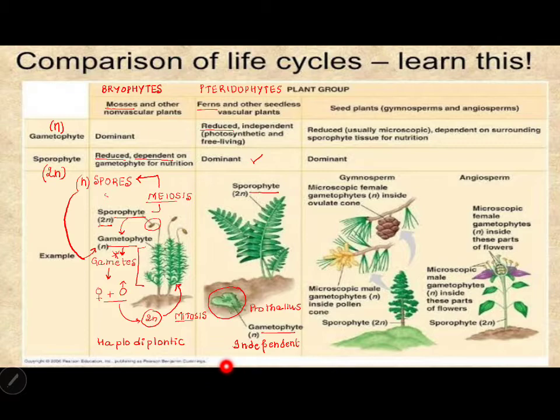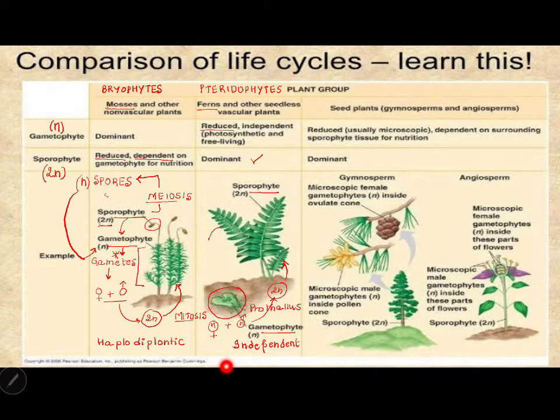And then the gametophyte will give what? Gametes, male and female, and that will give rise to a diploid zygote. The diploid zygote will grow into sporophyte.